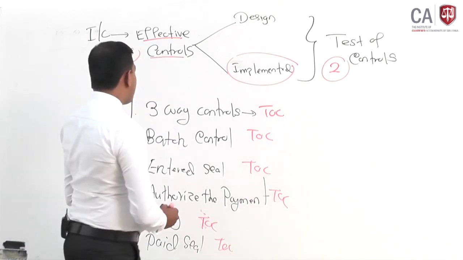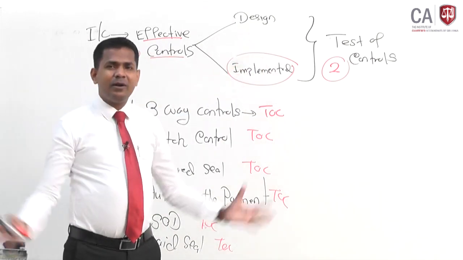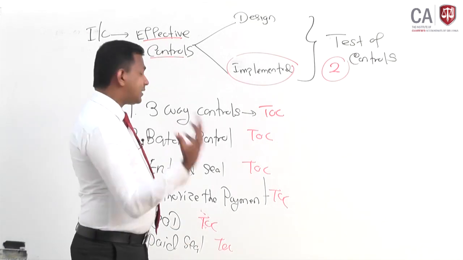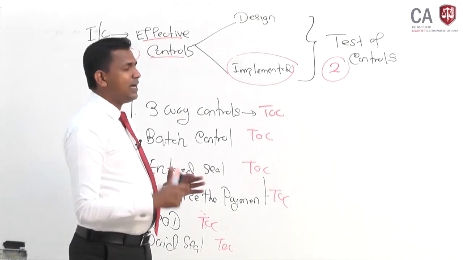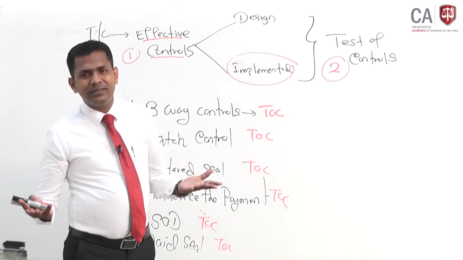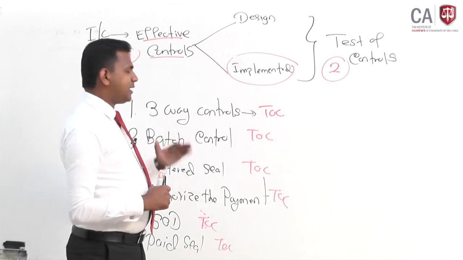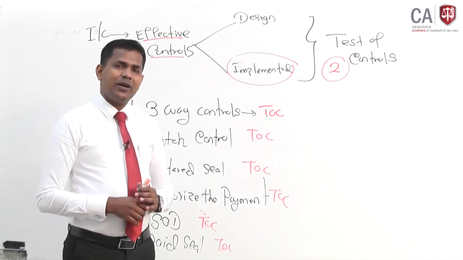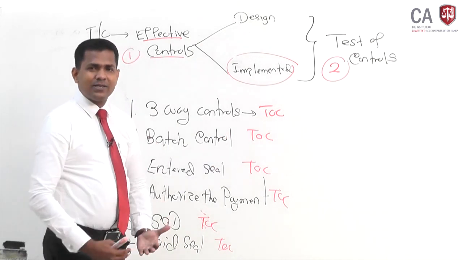So what is the test of control for the 3-way control? Very simple. You select a sample of payment vouchers and this documentation, and see whether 3-way matching has been done. Simple. Select a sample from the procedure. And batch control, what can you do? You can go and observe and see whether the batch control is taking place.